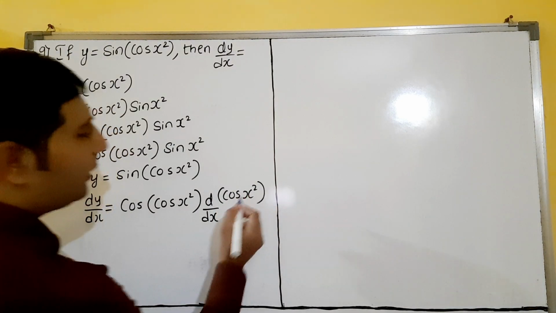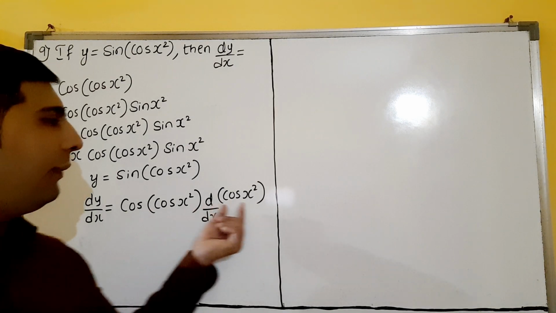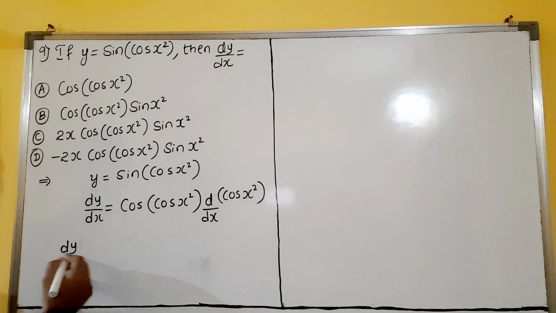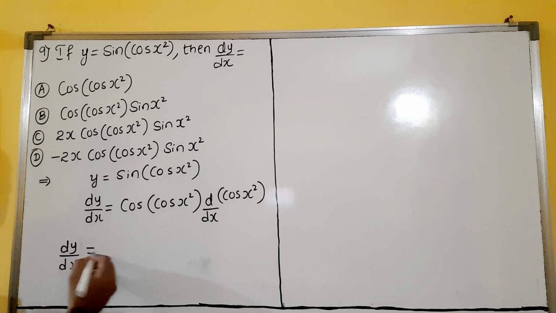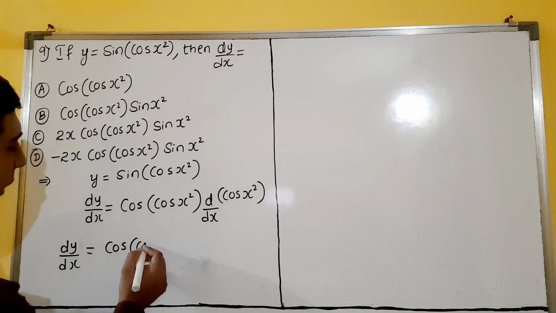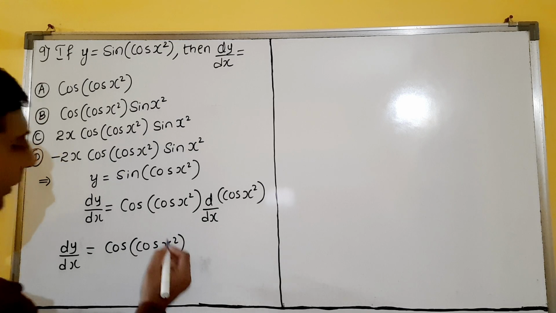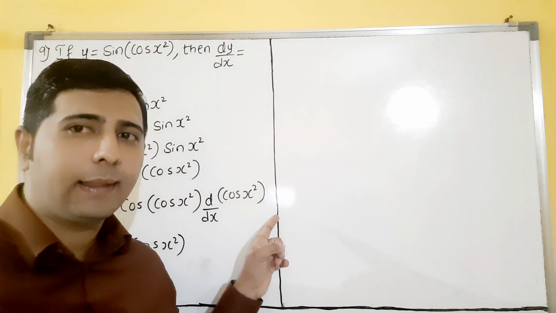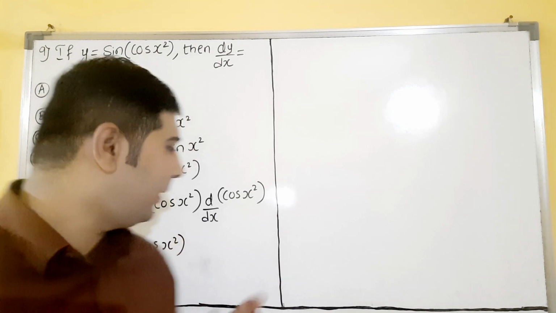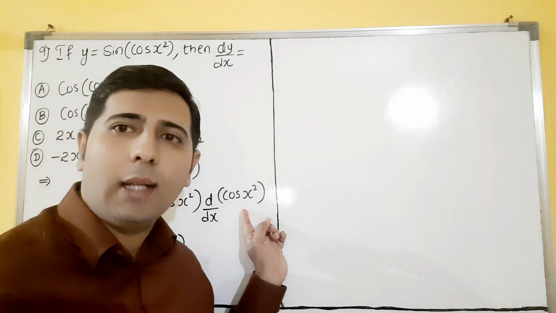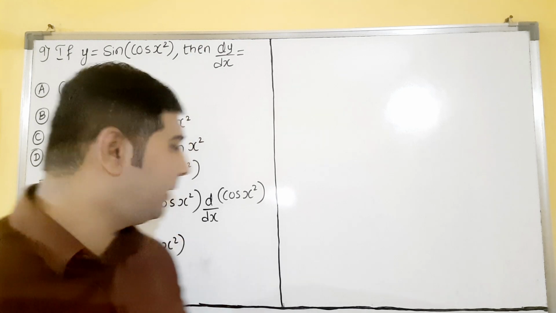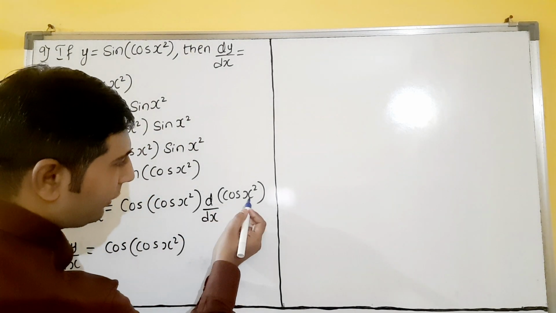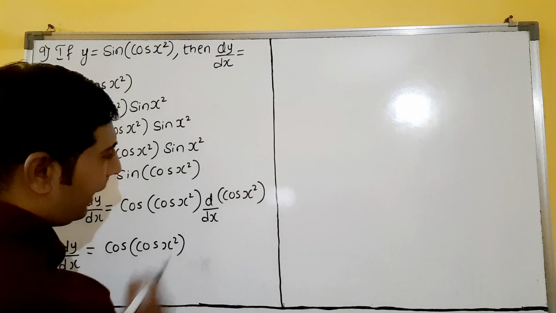So you have to take the derivative of this, dear students. So now how to take a derivative of this? So now see, observe very carefully. Cos x square we have written. So again it is looking like how? Cos x. Can you understand or not? This is looking like how? Cos x square, dear students. What is cos x square is that this is looking like cos of x.